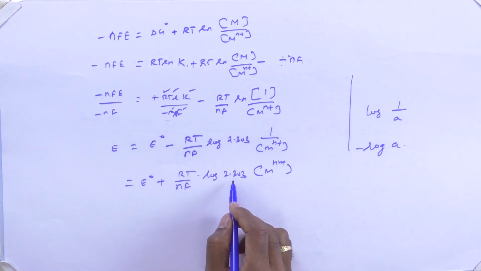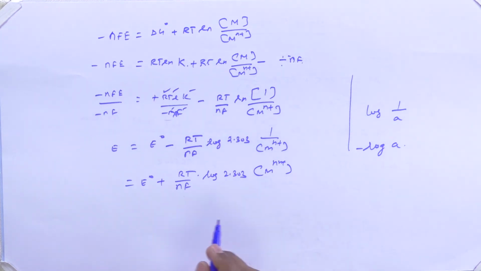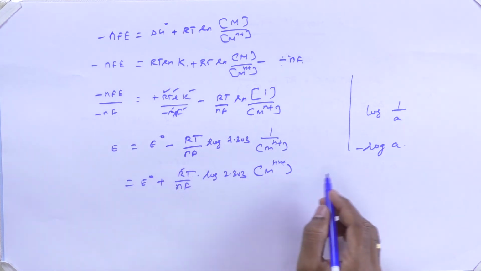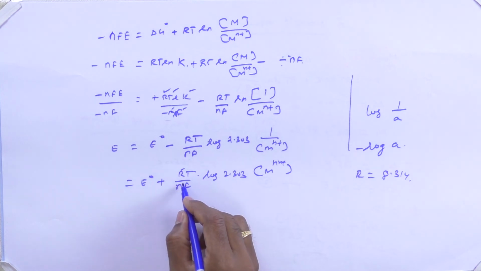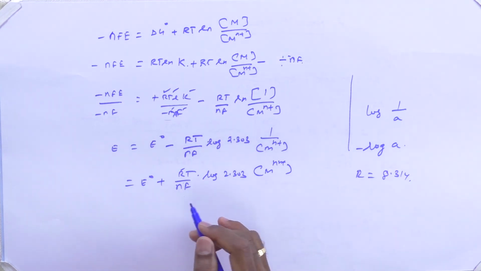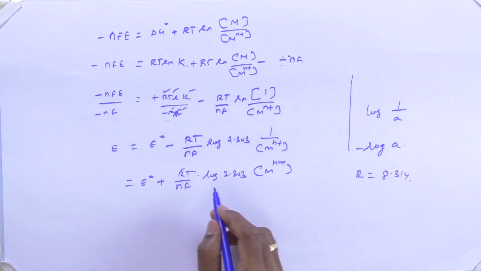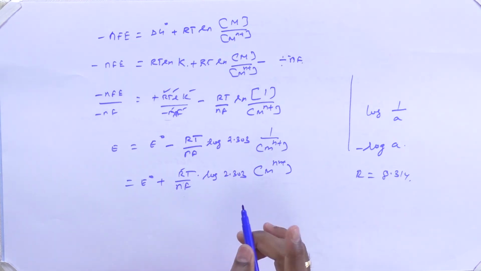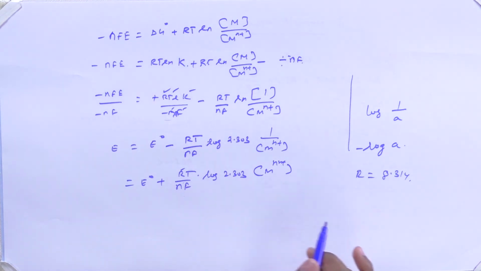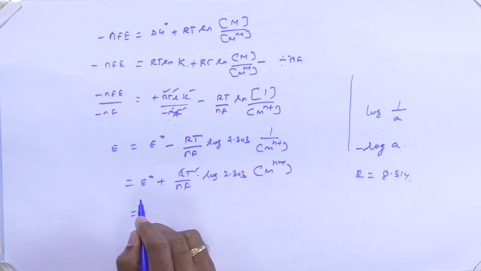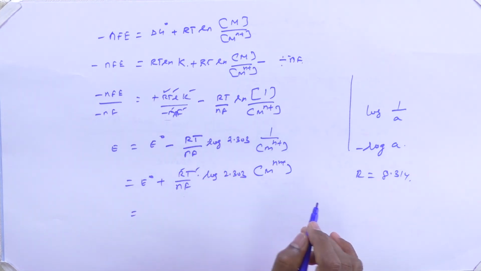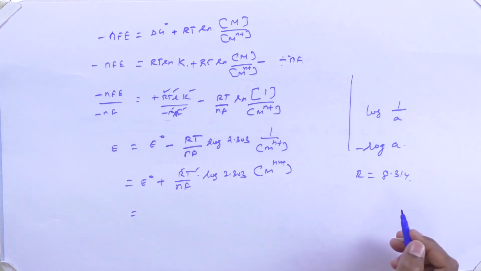Here R is the gas constant, equal to 8.314 joule per mole per Kelvin, and n is the number of electrons transferred, which depends upon the valency of the particular metal. F is Faraday, where 1 Faraday is equal to 96,500 coulomb. T is the temperature, that is 25 degrees Celsius, which is 298 Kelvin.